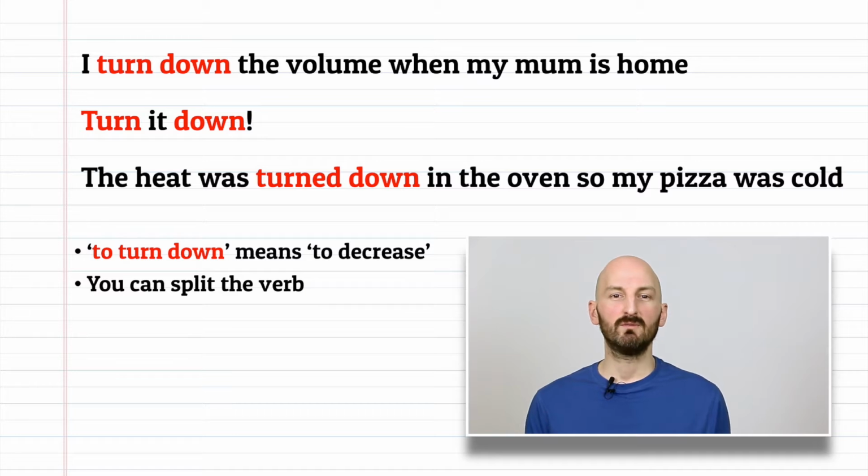I turn down the volume when my mum is home. This is a simple sentence that means decrease and is usually used for sound and temperature. It's the opposite of turn up. You can split the verb with this meaning. Other examples are turn it down and the heat was turned down in the oven so my pizza was cold. So there's 2 meanings for turn down, not accept and decrease. Now let's look at turn away.